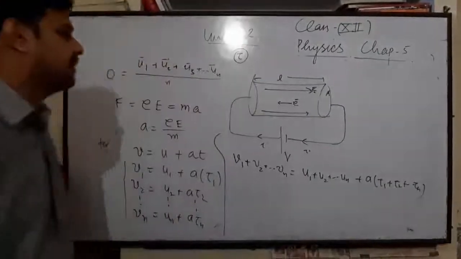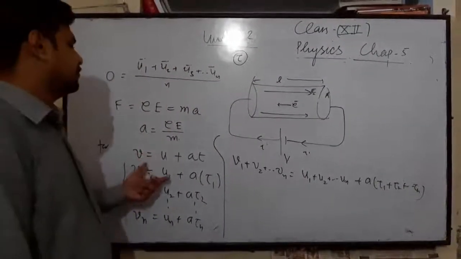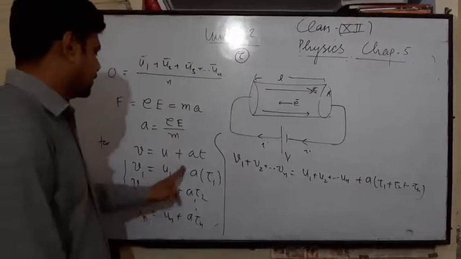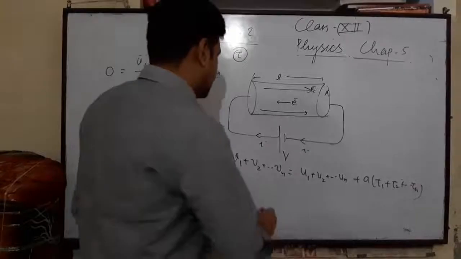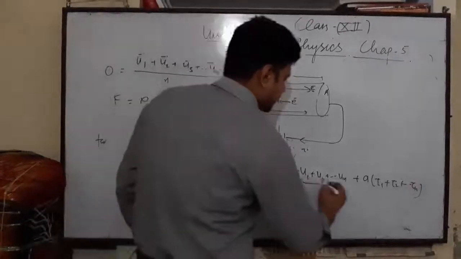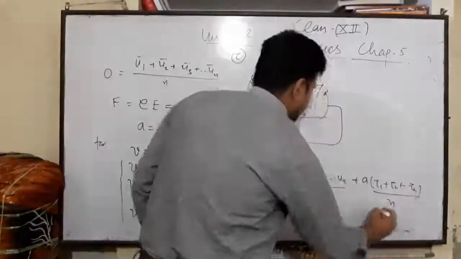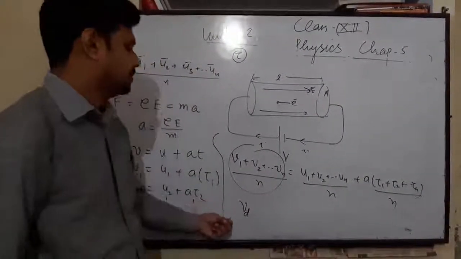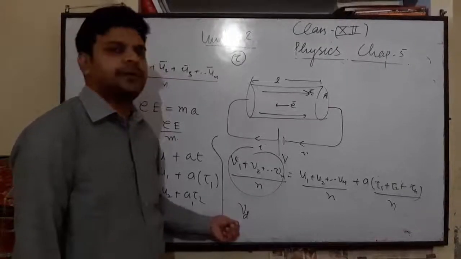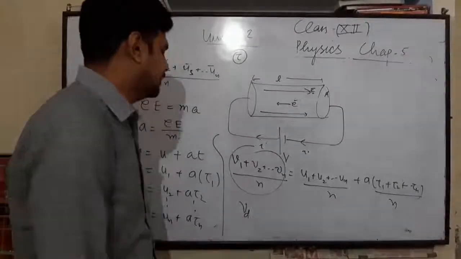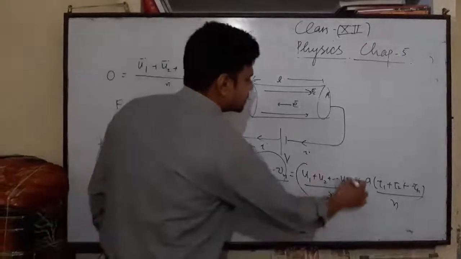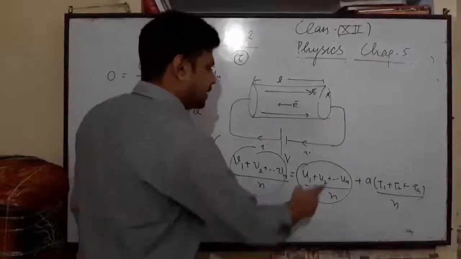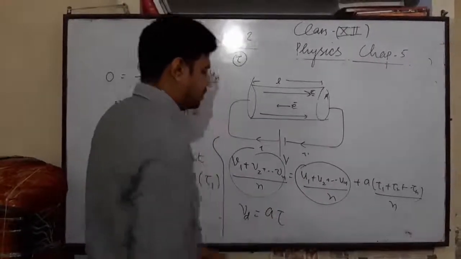We have applied the first equation of motion for each electron. We have total n electrons, so we can write like this. On adding these equations and dividing by n, we get this term, which is called drift velocity, the average velocity gained by a free electron after connecting the battery. And this term represents the average thermal velocity, which is 0. And a is multiplied by tau.